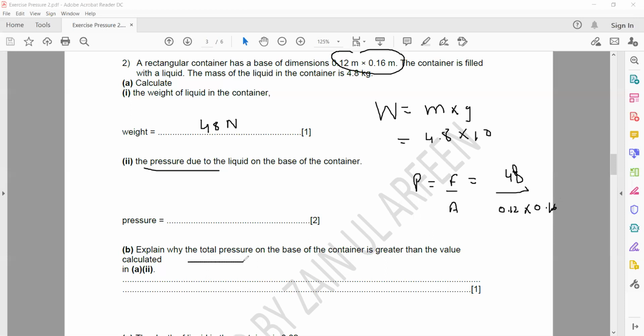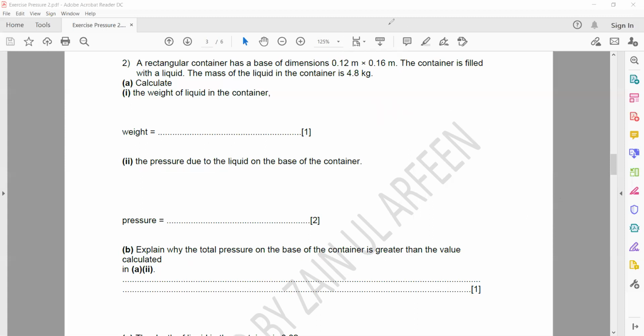Then explain why the total pressure on the base is greater than the value which we calculated. What is the reason for that? Why in reality will the pressure be higher as compared to what we calculated? Because for a liquid, not only is there a pressure due to the liquid, but there is a pressure due to the atmosphere. We only calculated the pressure which is exerted by the liquid.